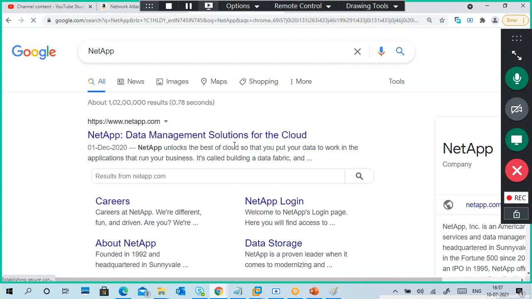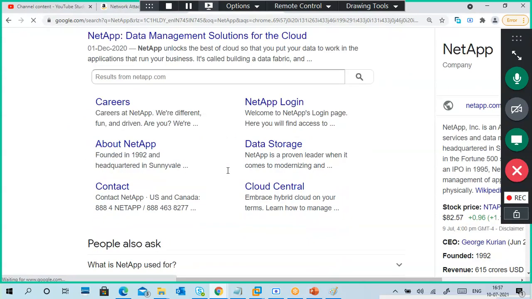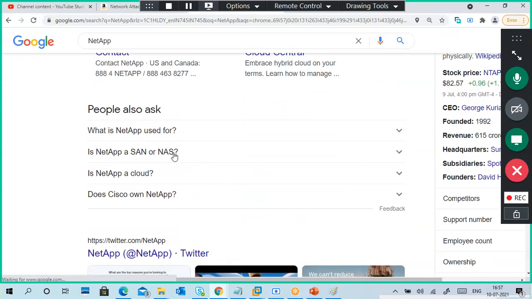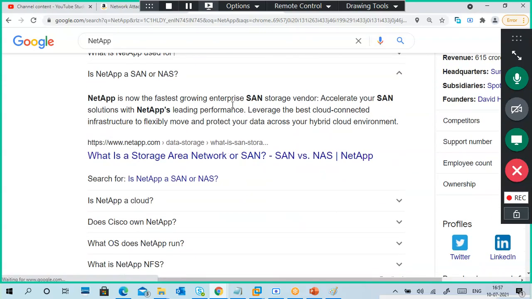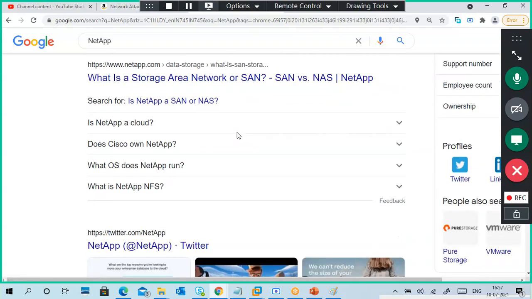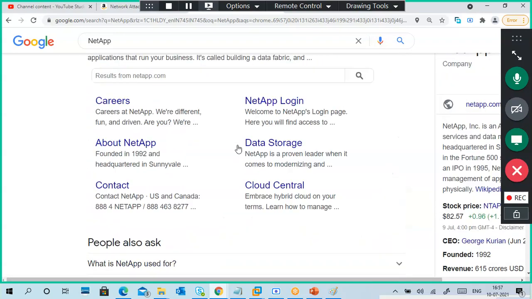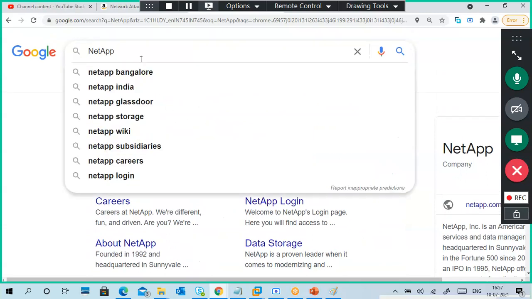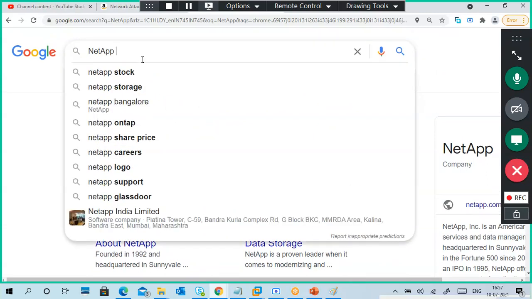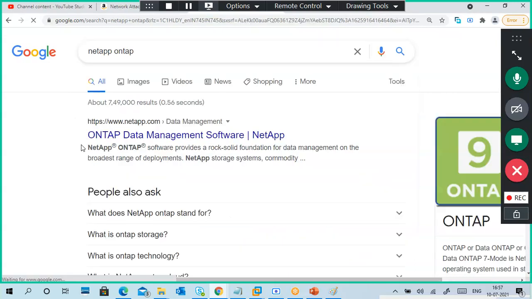NetApp is one of the SAN storage management applications. Hitachi also has SAN storage management applications.